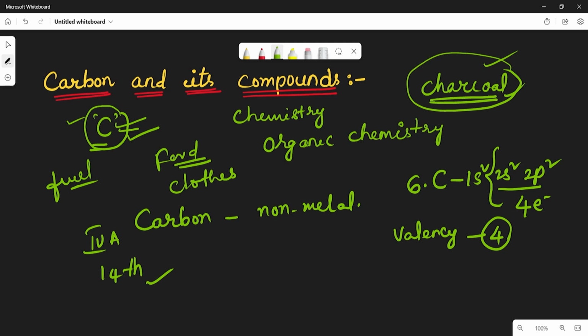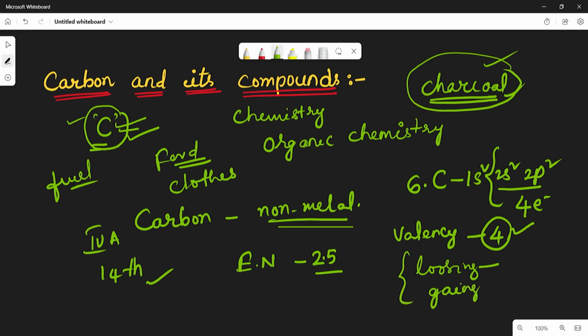See, it is a non-metal. Carbon's valency is 4 and its electronegativity is 2.5. To get the octet configuration, there are two possibilities: by losing electrons or by gaining electrons. If the carbon loses 4 electrons, it becomes C plus 4 cation. If it gains 4 electrons, it becomes C minus 4 anion.